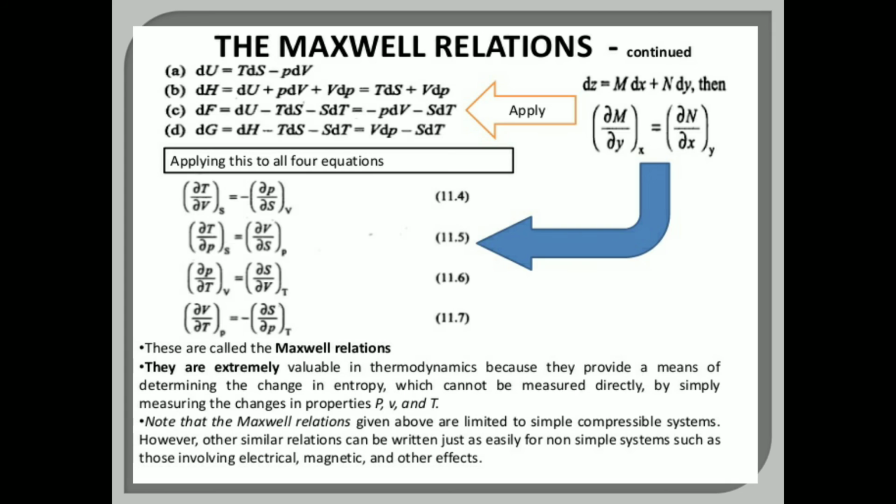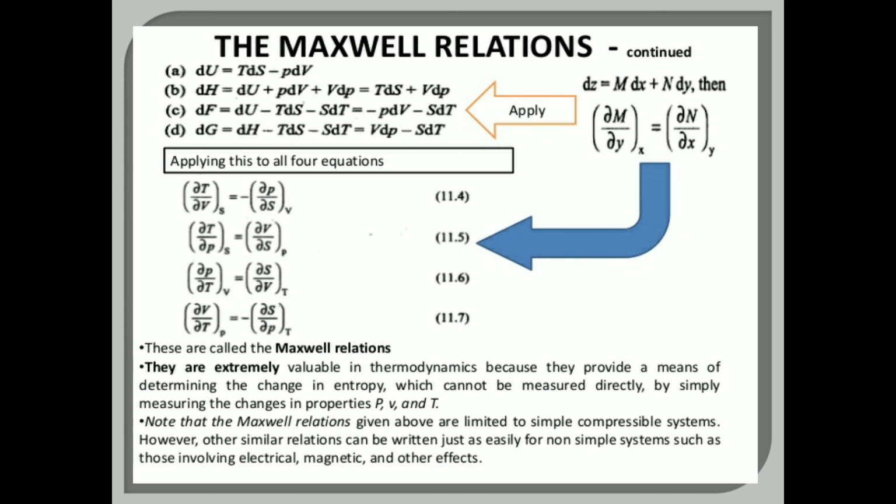So applying that ∂M/∂y at constant x is equal to ∂N/∂x at constant y, you will get all four Maxwell relations. These are called Maxwell relations, and they are extremely valuable in thermodynamics because they provide a means of determining the change in entropy, which cannot be measured directly, by simply measuring the changes in properties P, V and T, right?